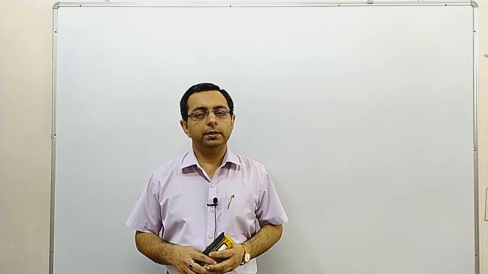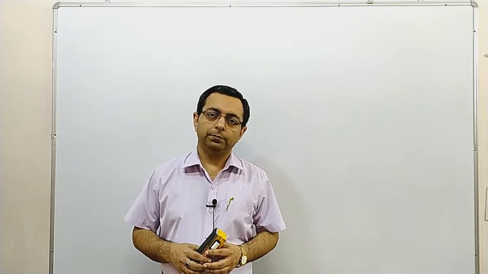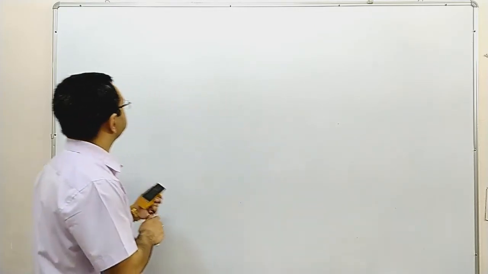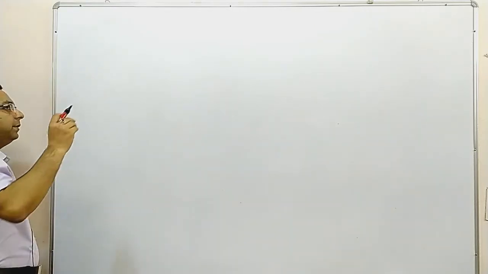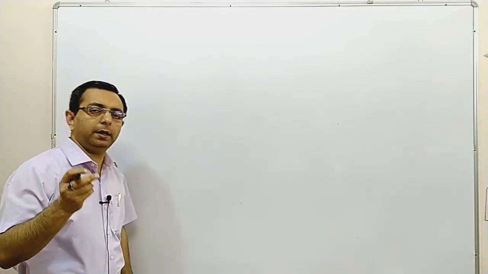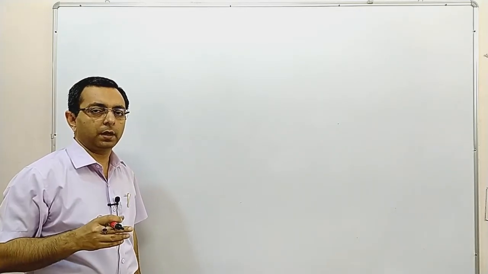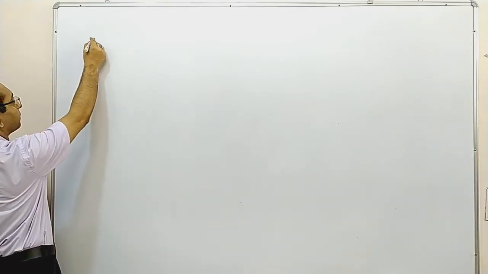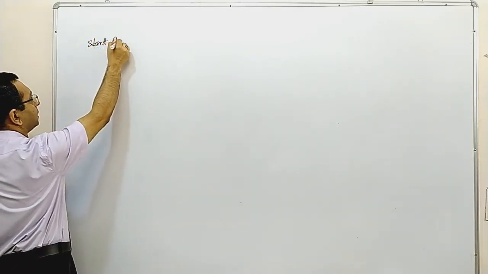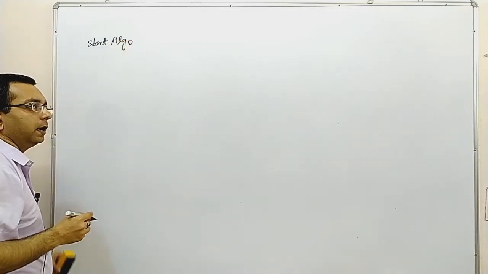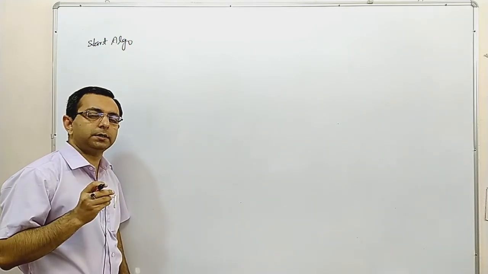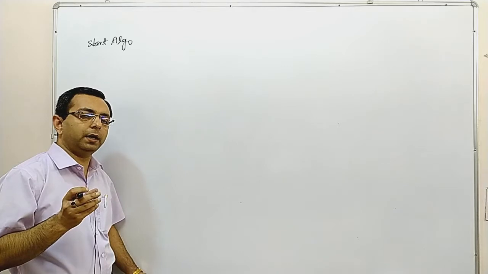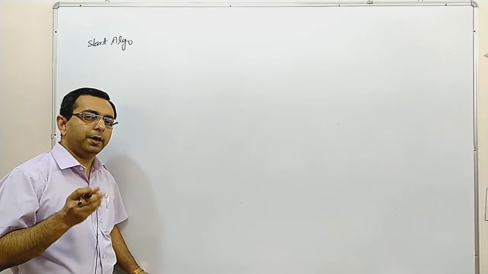In this video, we will discuss more examples on algorithms. So let's see. Suppose we have to read a number from the user and we have to print it. So, start algo, and you should understand that whatever number we are reading from the user, we have to store it.